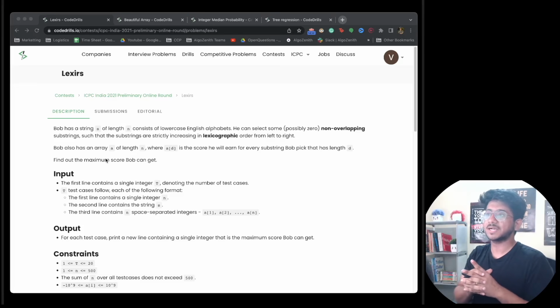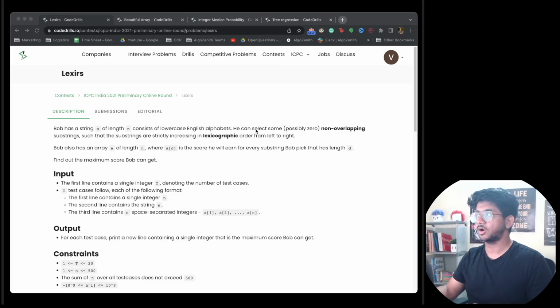So you want to make the maximum possible score by taking substrings that, first of all, don't overlap. Next, they are in lexicographical order, from left to right, and whatever best we can do, that is what we need to find.